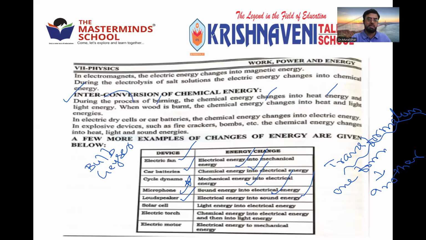In a solar cell, light energy is converted into electrical energy. Electric torch. Chemical energy to first electrical energy, then light energy. Electric motor, which we use at home for pulling water. Electric energy is converted into mechanical energy. With that mechanical energy only, we can raise the water to any height.